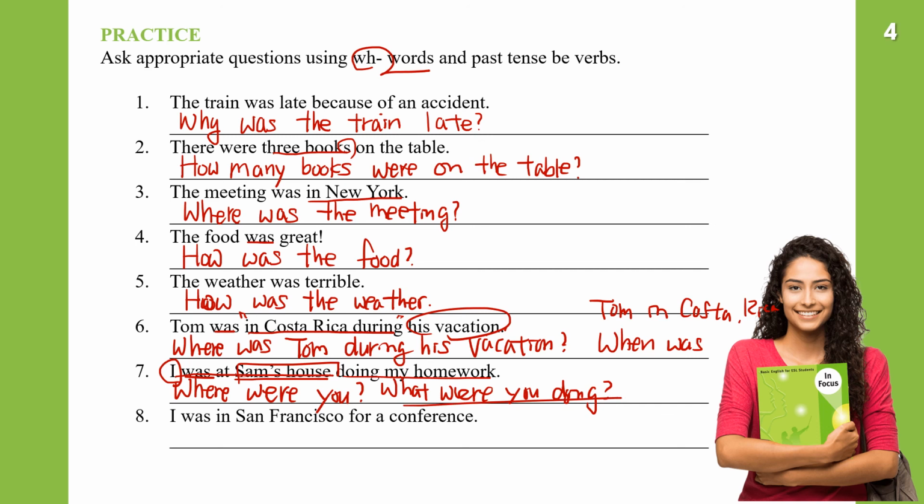I was in San Francisco for a conference. So it's talking about the location. So location is where, and then I was will be were you. Where were you? For a conference. Where were you for a conference? Or you can just say, where were you? That's enough. Where were you? And then you can say, I was in San Francisco for a conference.